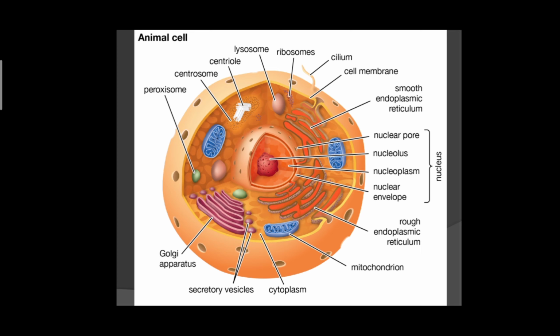Here in case of eukaryotic cell, we can discuss about the animal cell, or we can take example of plant cell or fungal cell, which are with cell wall, and animal cell is without cell wall. So here outermost covering is plasma membrane.